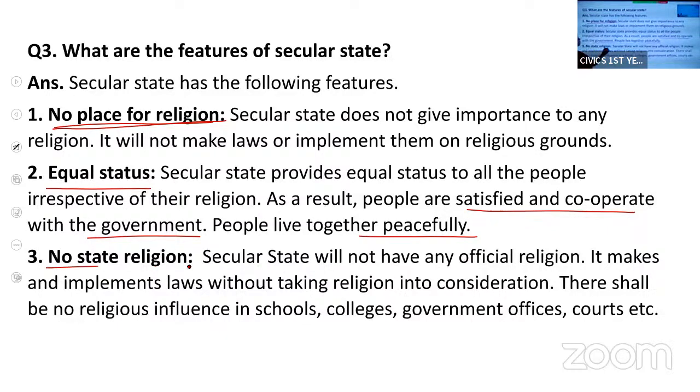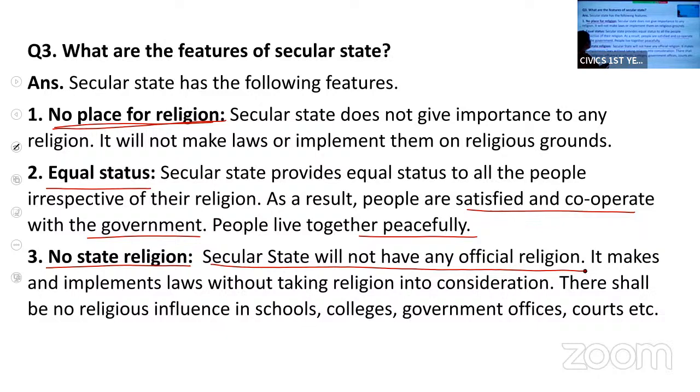Then there is no state religion. The main feature of a secular state is that it will not have any official religion. It makes laws without taking religion into consideration. That means laws are not made on the basis of religion. Religion has no role in politics.